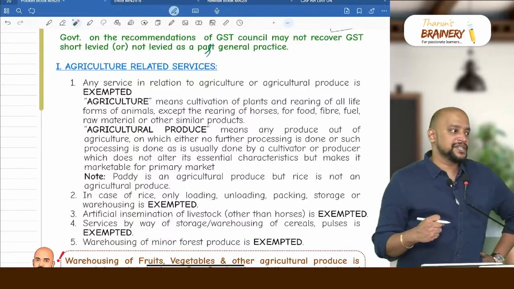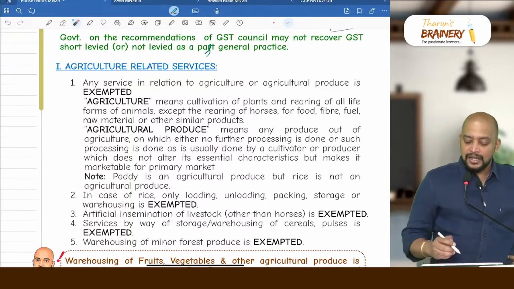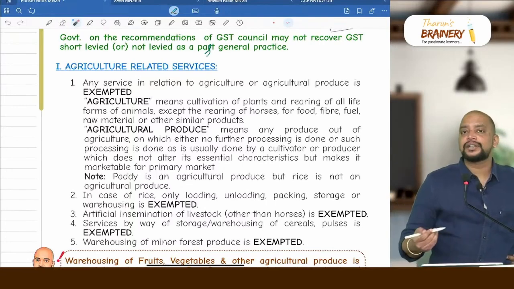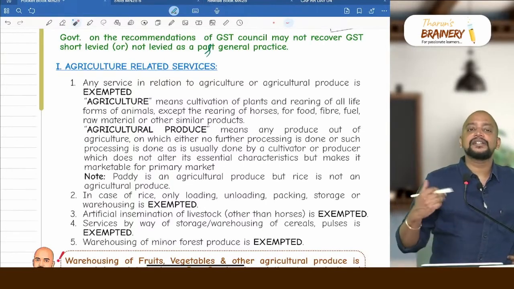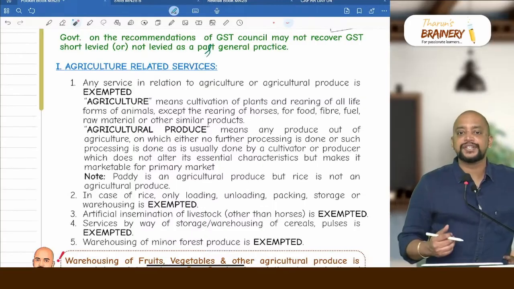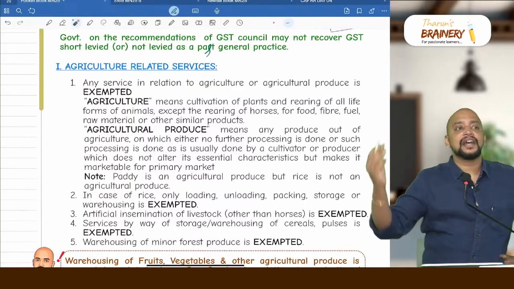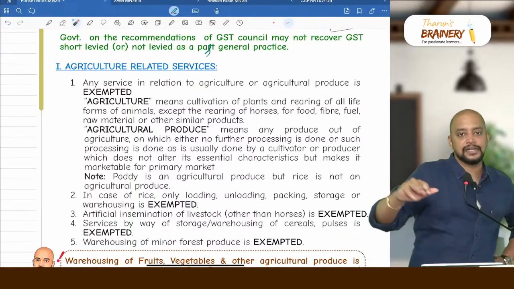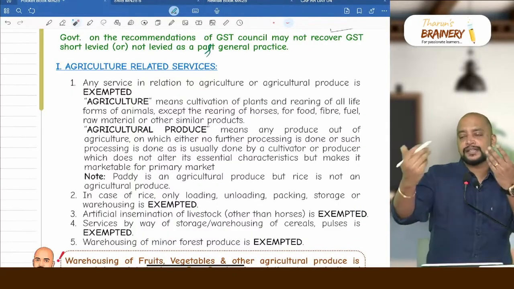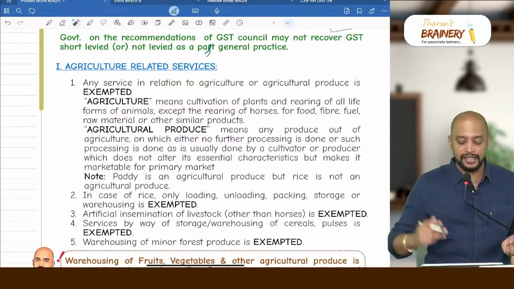Whatever money I am receiving will be exempted. Here agriculture itself is not what is exempted, because an agriculturist is not at all required to pay any GST, as they are exempted from registration. There is an agriculturist carrying out agriculture, or there is some agricultural produce, and I am providing the service in relation to it.